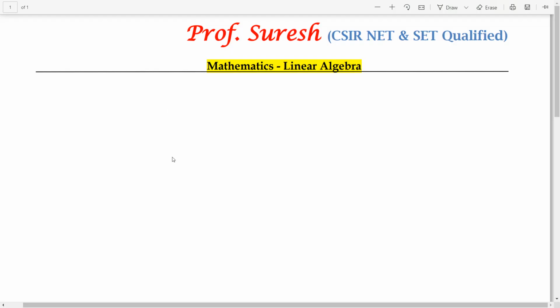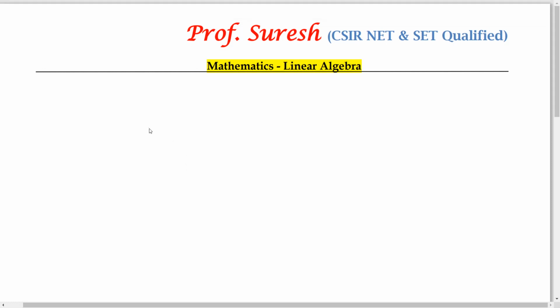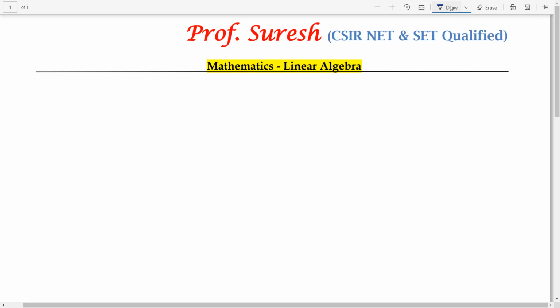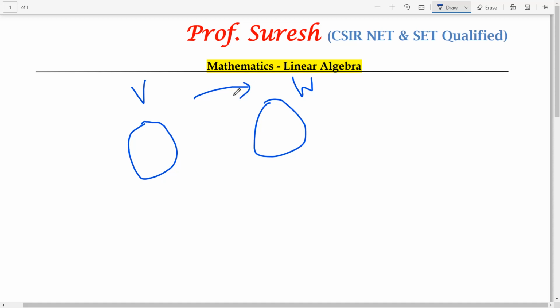So an important concept I want to share with you is the rank and null space of a linear transformation. How to understand this? Suppose you take a domain, maybe domain V, and then codomain W. There is a linear transformation from V to W, that is T.